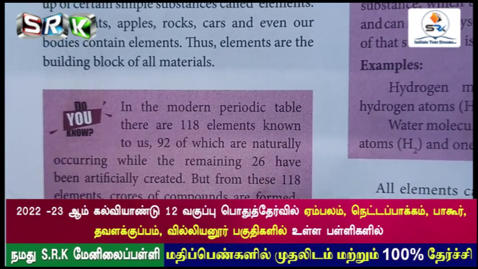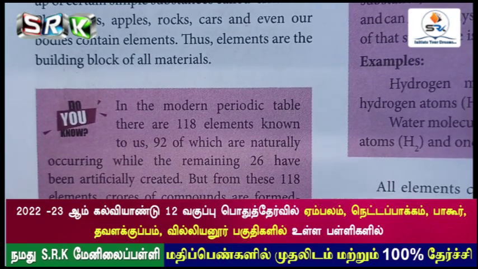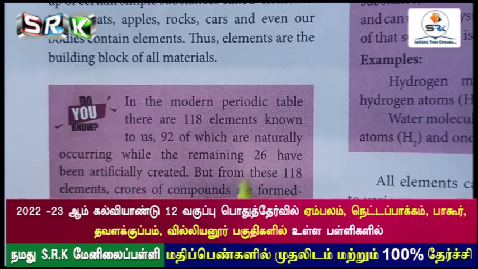But from these 118 elements, crores of compounds are formed, some naturally occurring and some artificial. This is what is given in the Do You Know box.